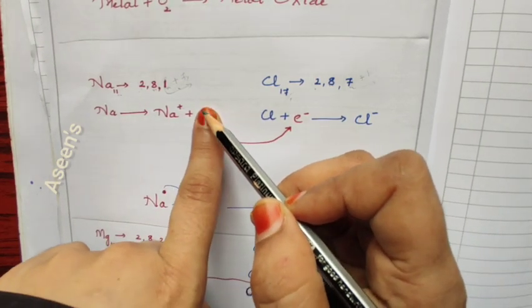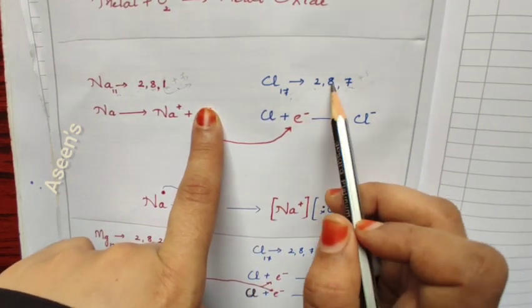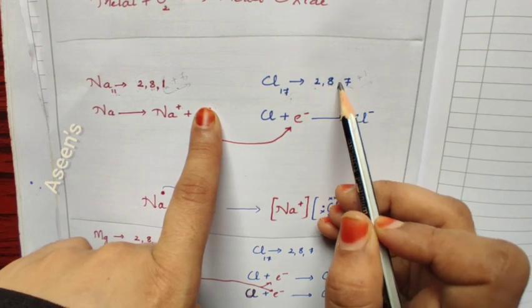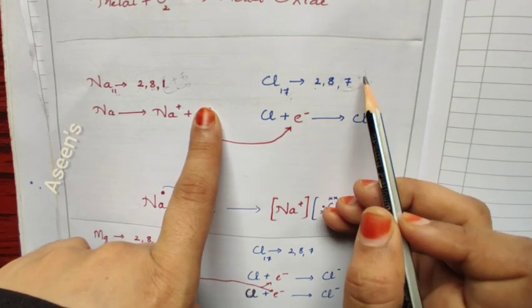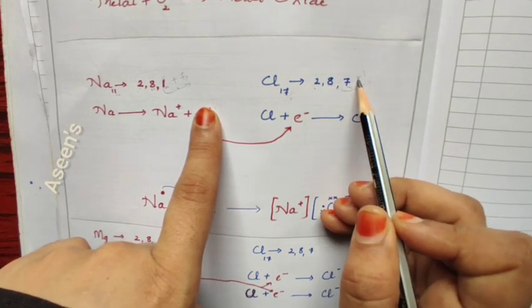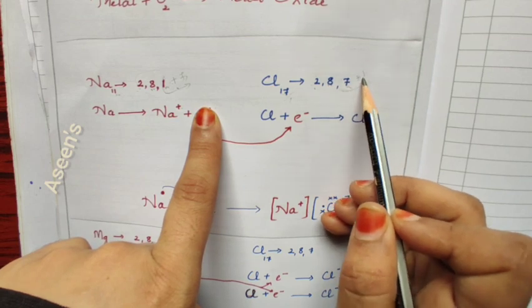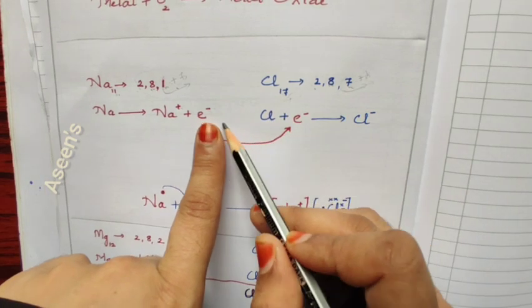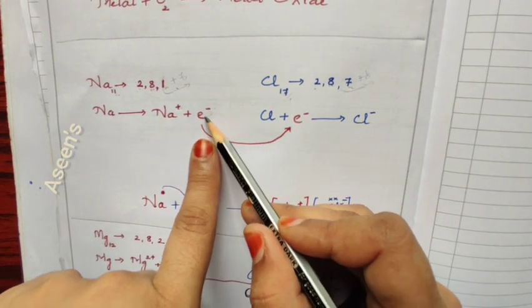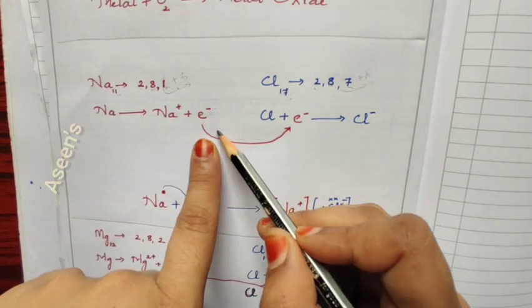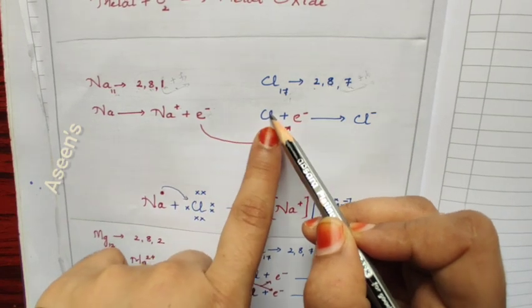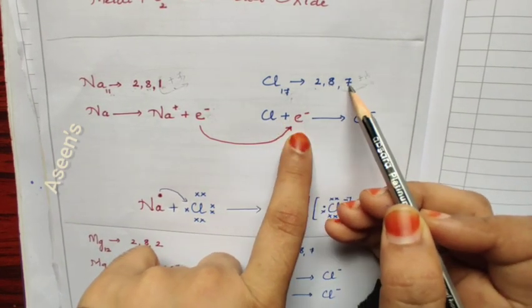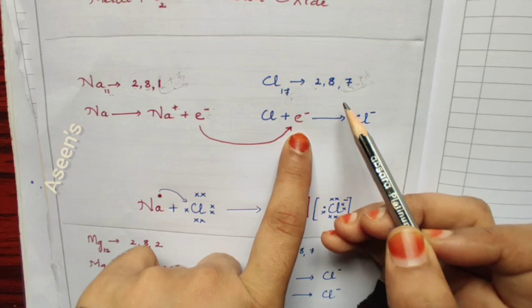Now, this electron is not going to freely move. As I said for chlorine, either you need to remove 7 or add 1. Adding 1 is easy, and this 1 electron we need to get from somebody, and that somebody is sodium. So this electron which is left by sodium will be taken up by this chlorine, and this 7 will become 8.